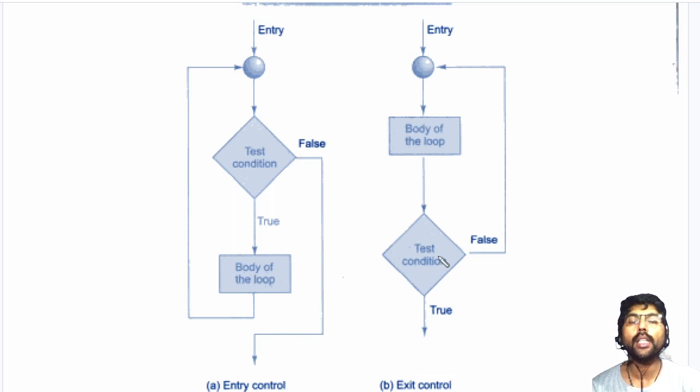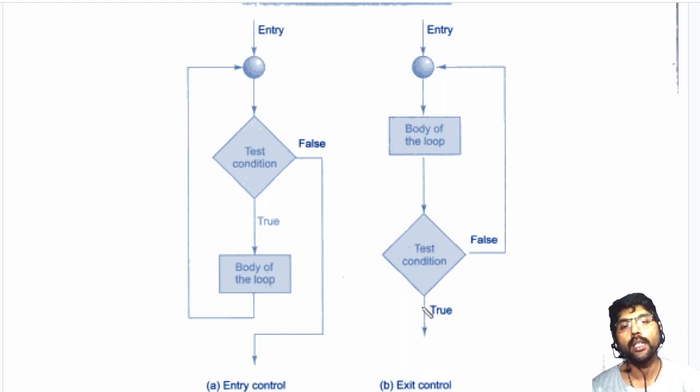This is called the exit control loop. Here, one time the body of the loop is executed first, then the testing is done. If the test condition is true, the looping is done again.